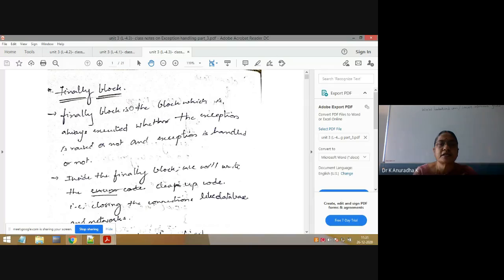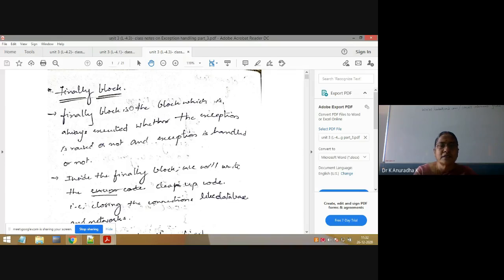In exception handling, we have only 5 keywords. If you understand the purpose of these 5 keywords, then you can easily understand the exception handling concept. So what are the 5 keywords we have in exception handling? First one is try, second catch, third finally, fourth one is throw, fifth one is throws. These are the only 5 keywords to understand the exception handling concept.